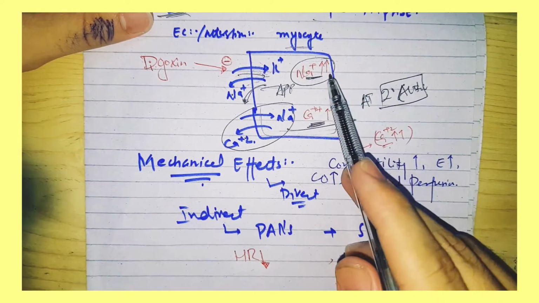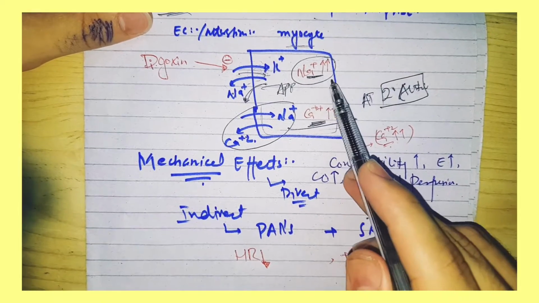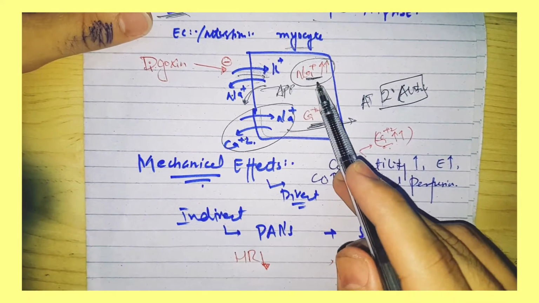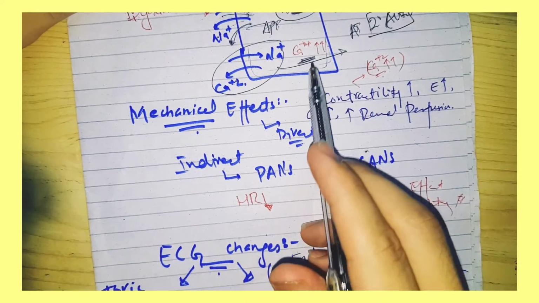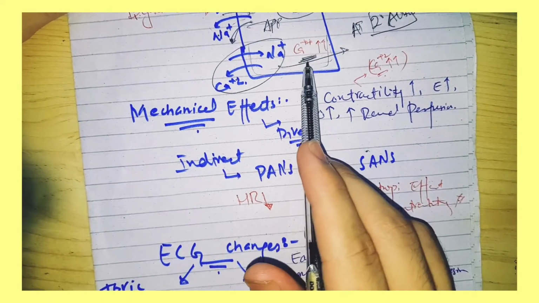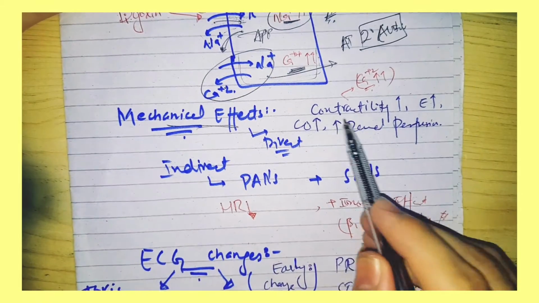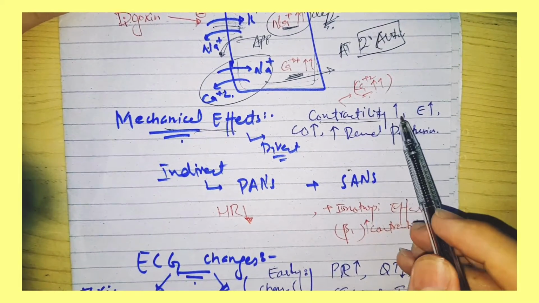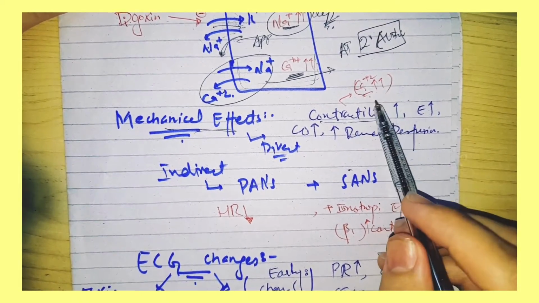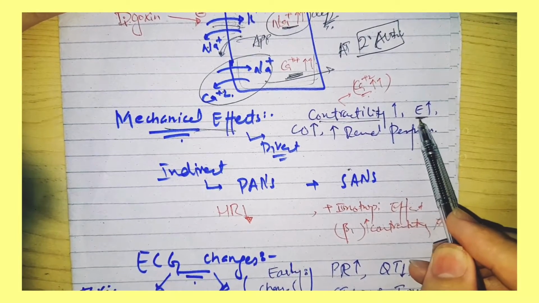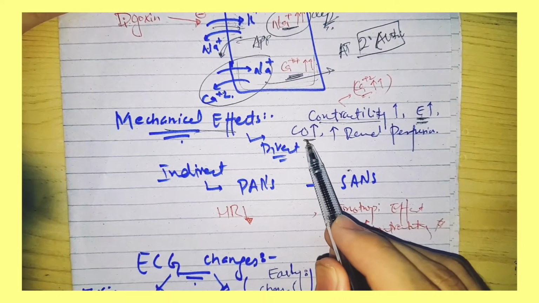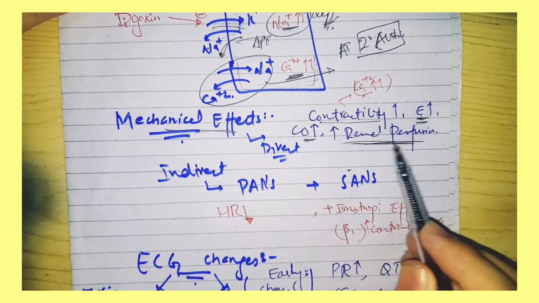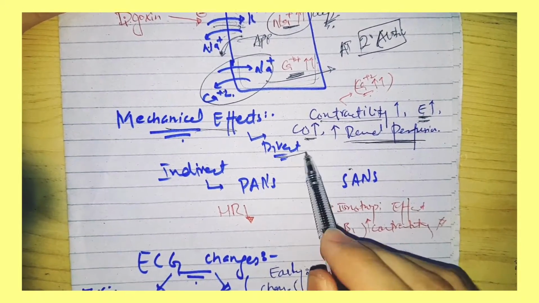As you know, when there is a high level of sodium as well as calcium, there will be high depolarization. So what will be the effect of this high concentration of calcium and sodium? The mechanical effect will be increased contractility, since the calcium level is directly proportional to contractility. There will be an increase in the ejection fraction, an increase in cardiac output, CO, and increased renal perfusion. These are the direct effects.